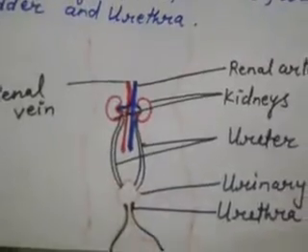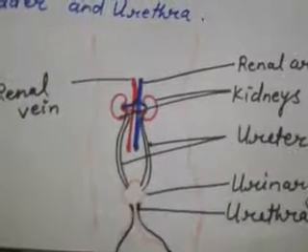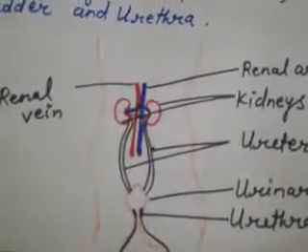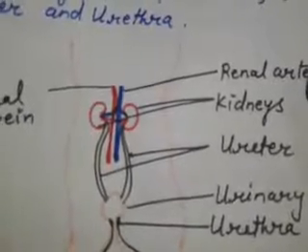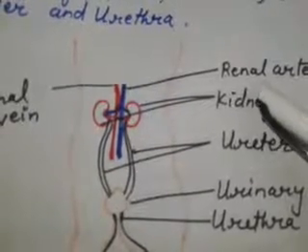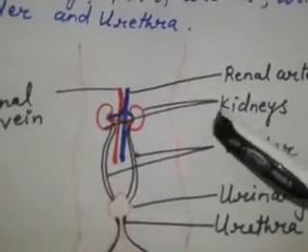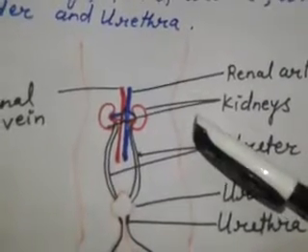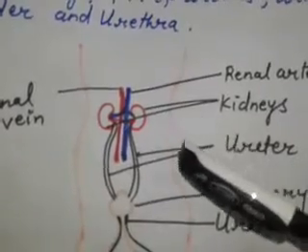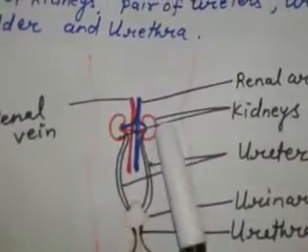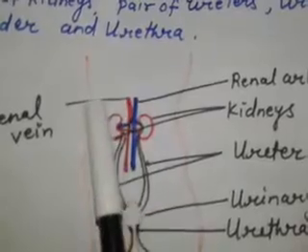Now let's discuss the excretory system of the human. Okay, look here, the renal artery brings dirty blood into the kidneys. The kidney cleans our body by filtering it, and the clean blood is carried by the renal vein.